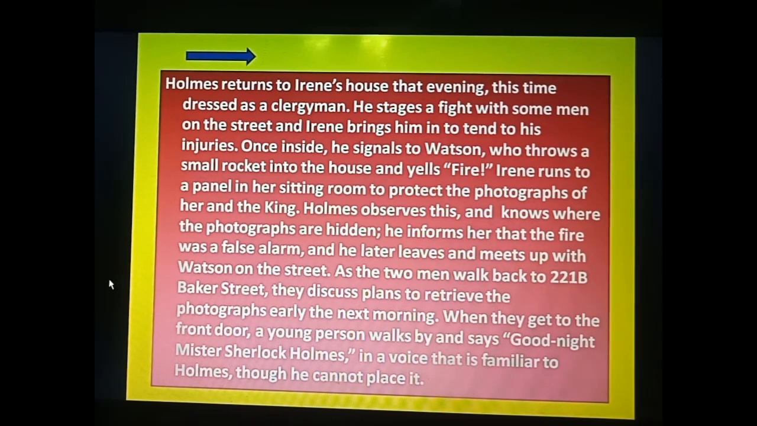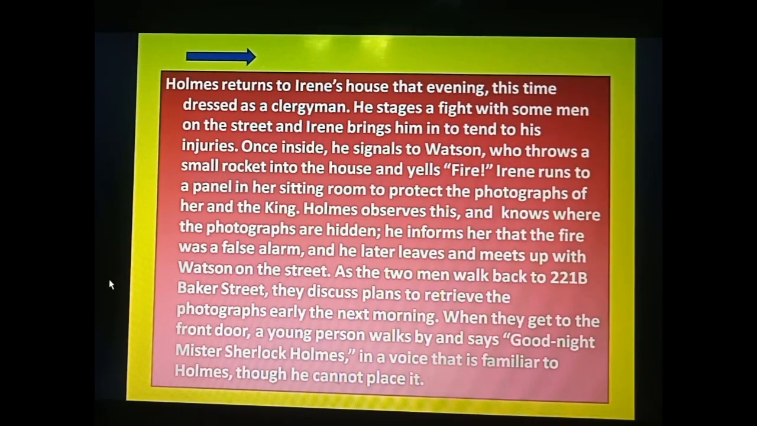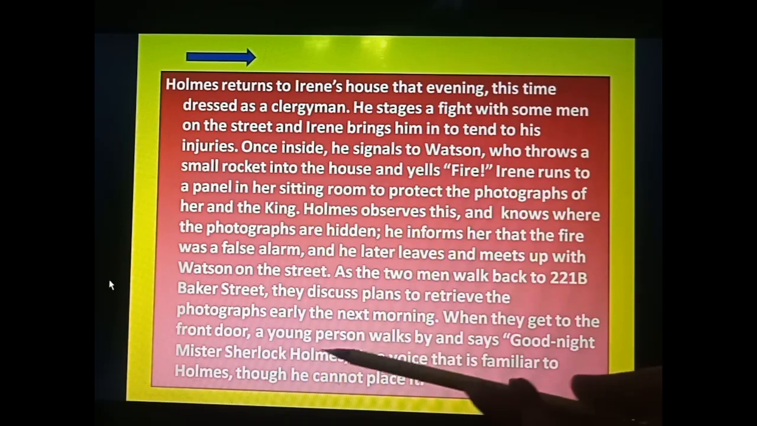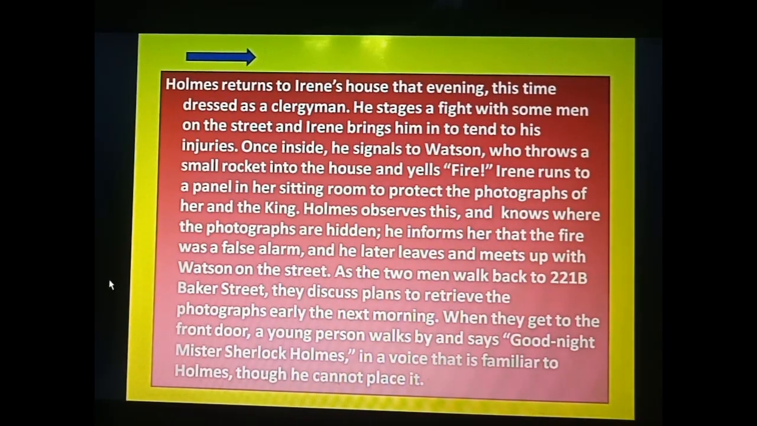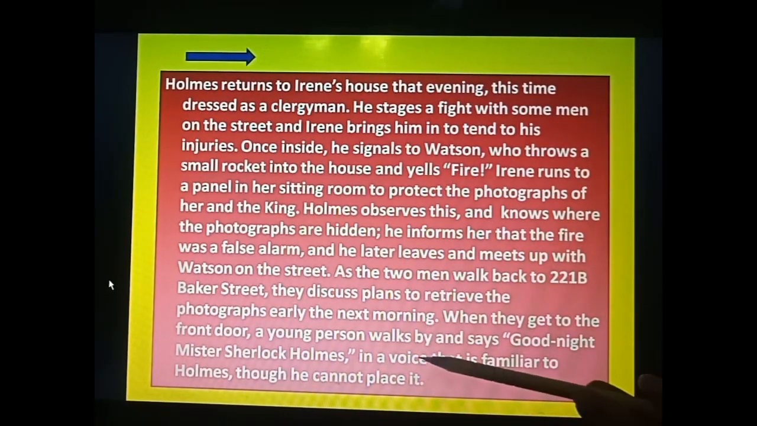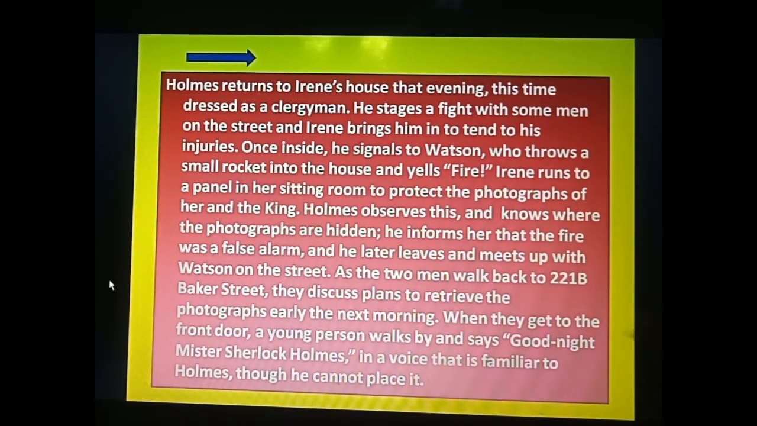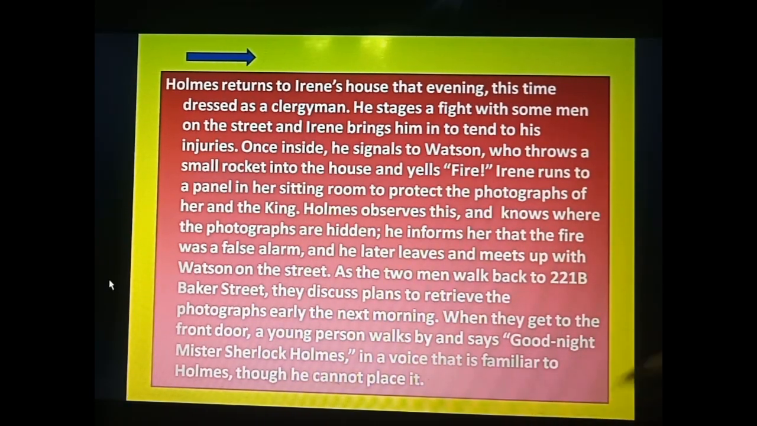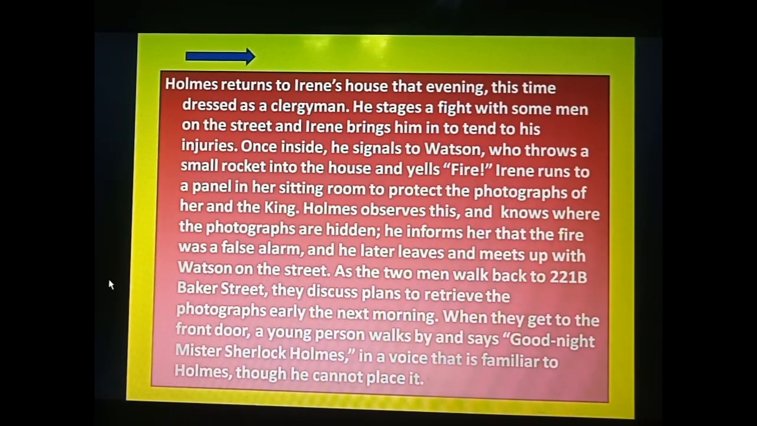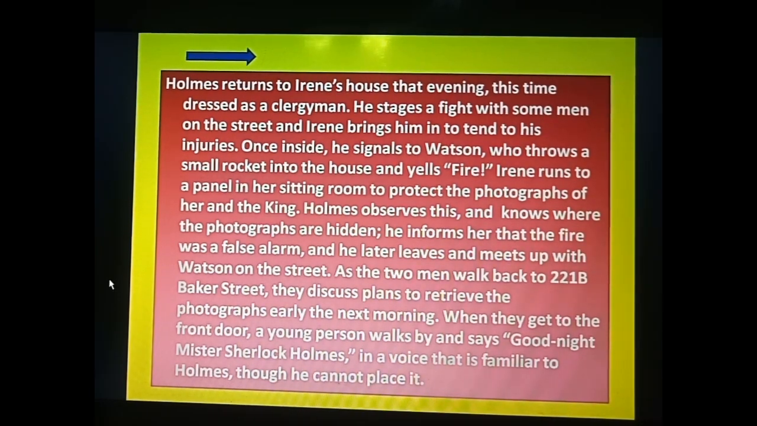When they both were about to enter the front door, which means the house, a young person suddenly walks by and says good night, Mr. Sherlock Holmes. As Sherlock Holmes heard this, according to him it was a very familiar sound, meaning he has heard this voice somewhere, but he cannot place it, and he did not identify who wished him good night.